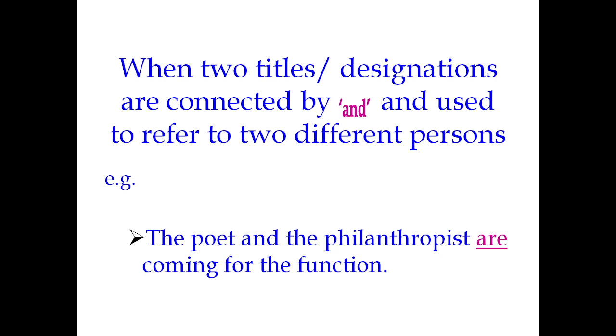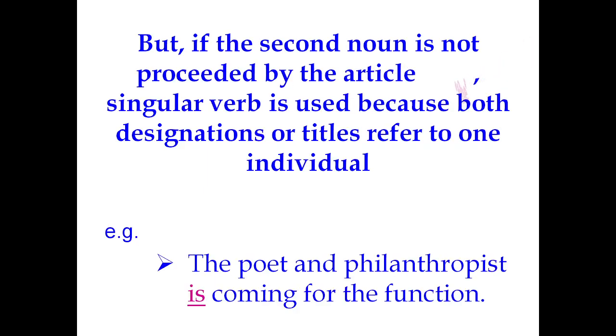If different persons were referred to, the article would be used before each noun and the verb would be in the plural form. But if the second noun is not preceded by the article, the singular verb is used because both designations or titles refer to one individual alone.